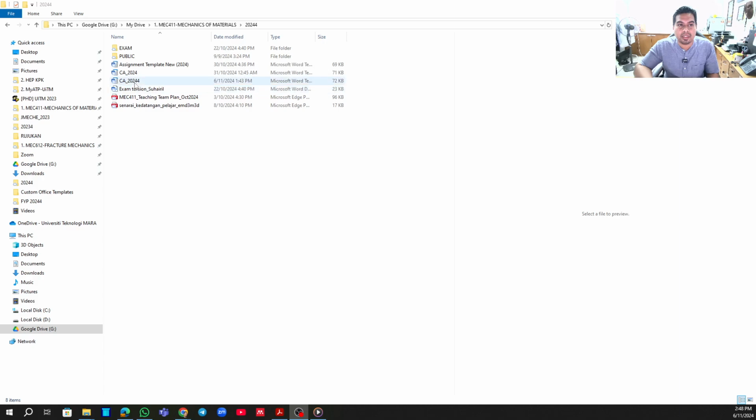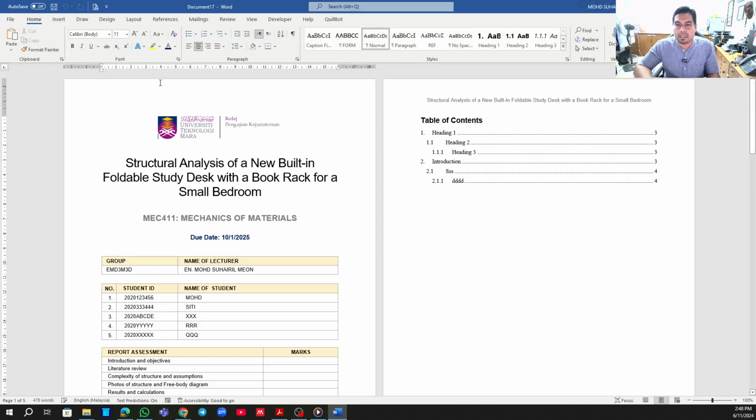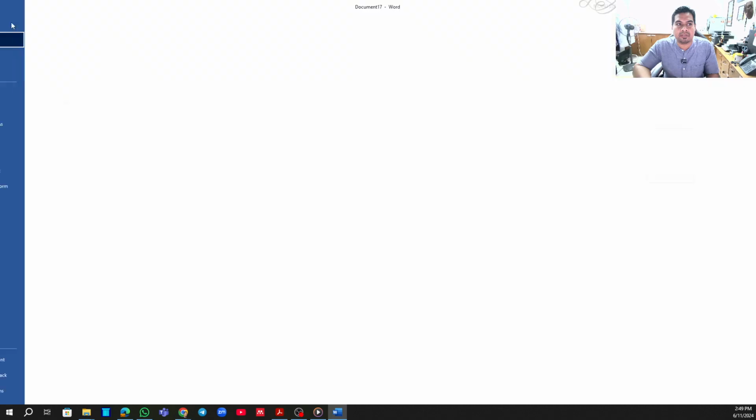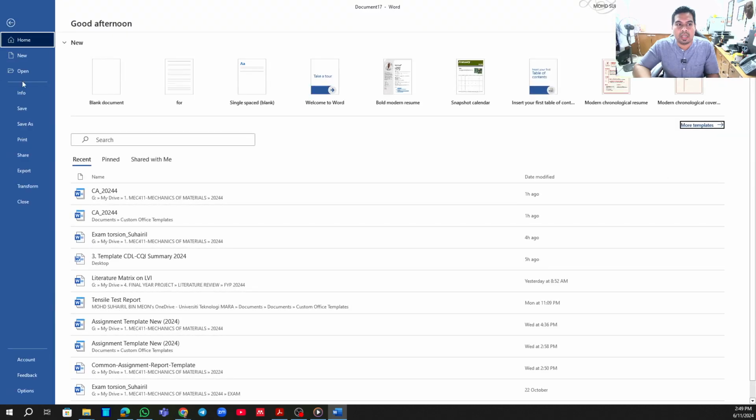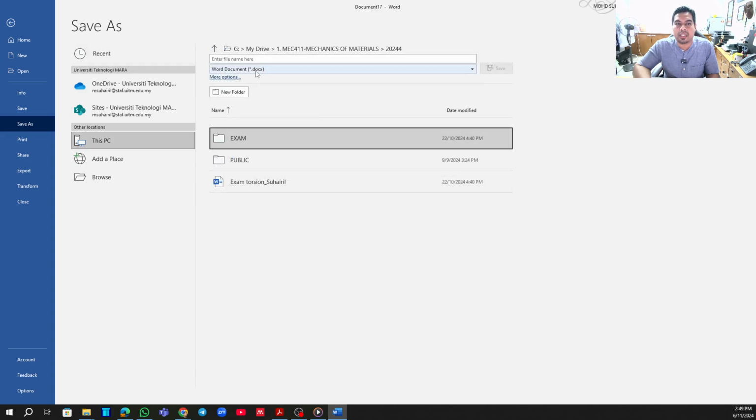So when you click it later on, let me show you something. Do not touch anything, because the number will be according to the numbering system in your computer. The first thing you need to do is save as in your place, and it will automatically save as DOCX rather than DOTX.